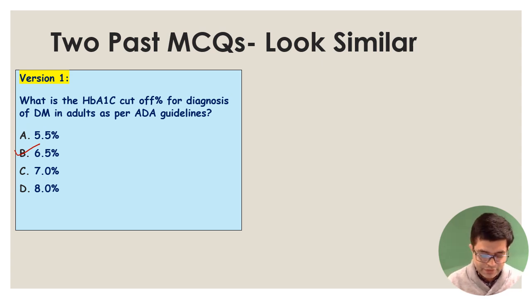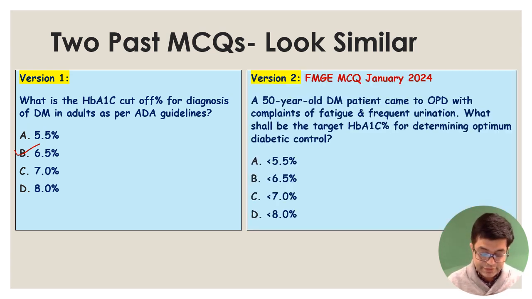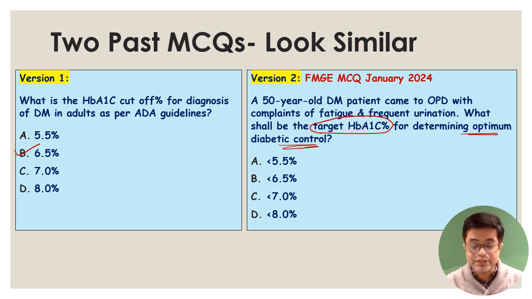Okay. The second question looks something like this. This question was asked in FMGE January 24 last year. A 50-year-old diabetes mellitus patient comes to you. He has symptoms of diabetes. What shall be the target HbA1c for determining optimum diabetic control? The first question is telling you the diagnosis. Diabetic control is not 6.5%. The diabetic control in this patient will be from a table that I want to show you. And then after solving that table, I will come back to this question again.